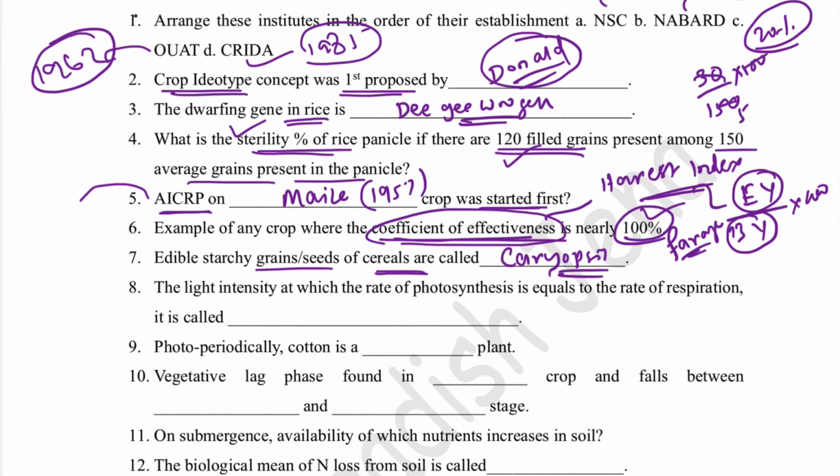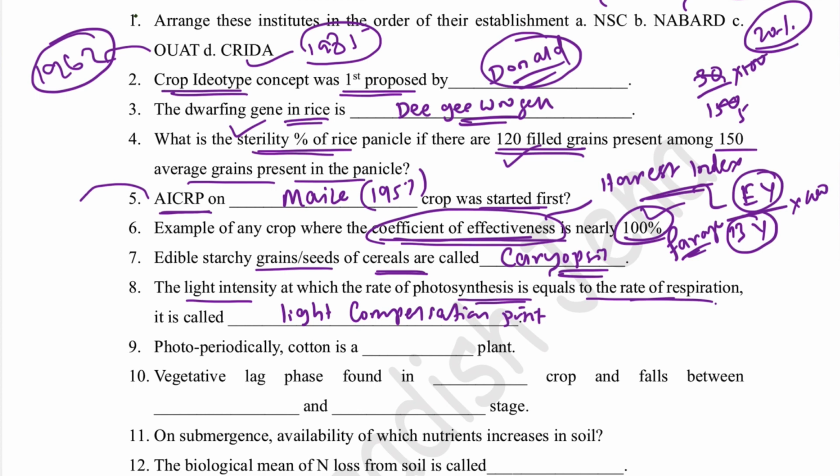The light intensity at which the rate of photosynthesis is equal to the rate of respiration is called the light compensation point. Similarly, if it is asked as the carbon dioxide concentration at which photosynthesis is equal to respiration, then you can answer carbon dioxide compensation point.